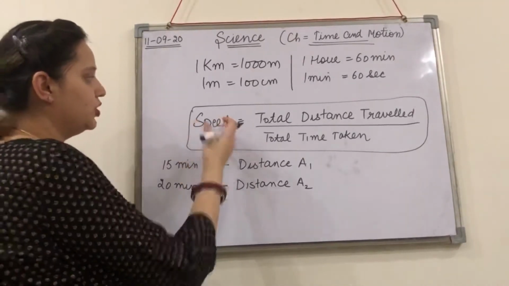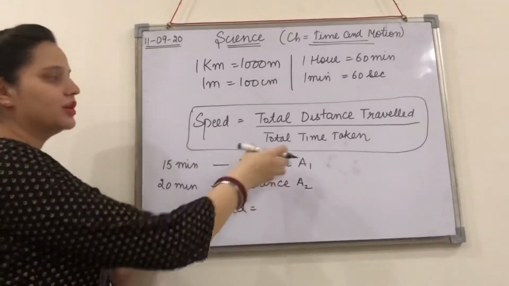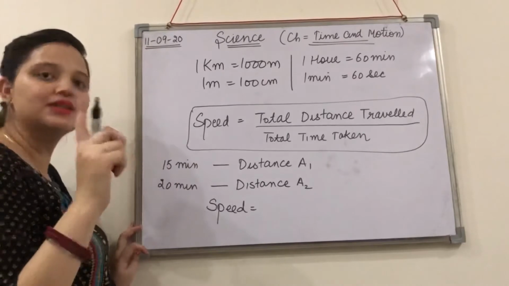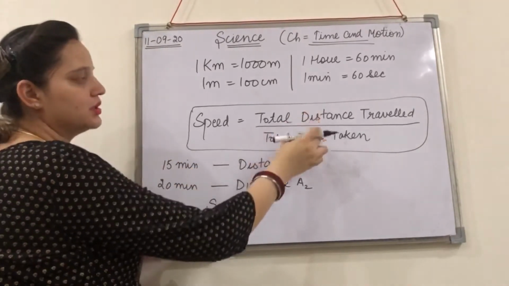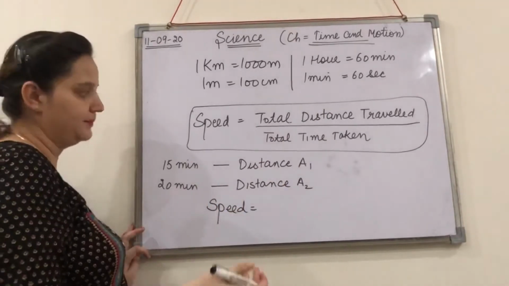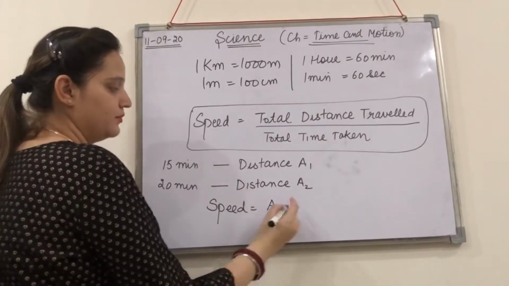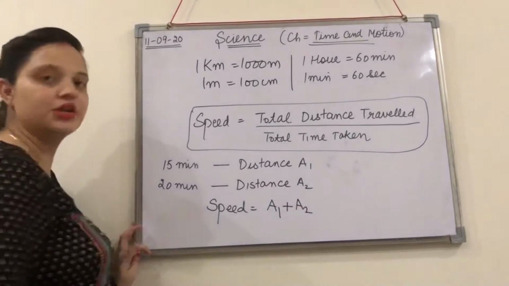So if we want to calculate speed for this change of distance and change of time by one single body, then we will be calculating their total distance and their total time. So for the first 15 minutes it covered a distance of a1, for the next 20 minutes it covered a distance of a2.